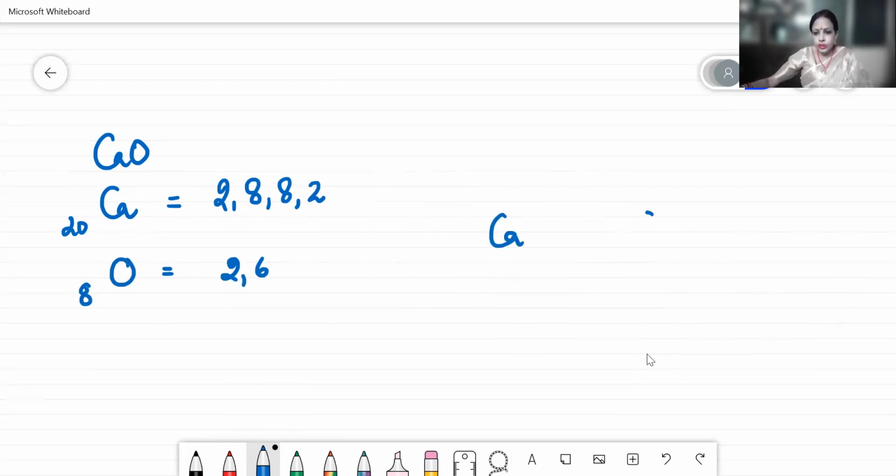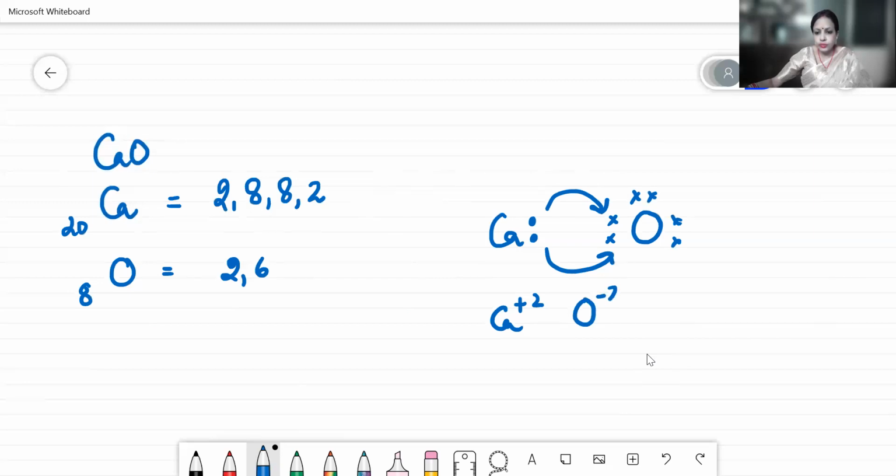Now, once we draw the structure for calcium and oxygen, your calcium has got 2 valence electrons and your oxygen atom has got 6 valence electrons. So calcium will lose 2 electrons and oxygen will gain 2 electrons. And this gives the formation for calcium oxide.